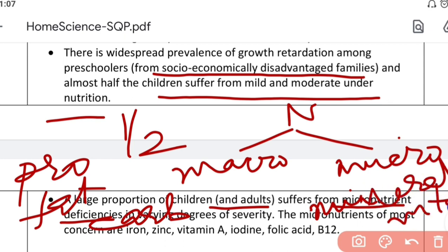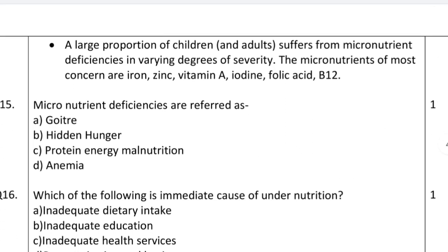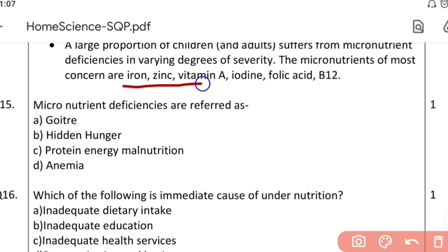The main deficiency is that of micronutrients, which is very prevalent and varies in degree of severity. The micronutrients which have created the most concerning situation are iron, zinc, vitamin A, iodine, folic acid, B12. B12 is relatively new. Earlier it was not even known that B12 deficiency exists.